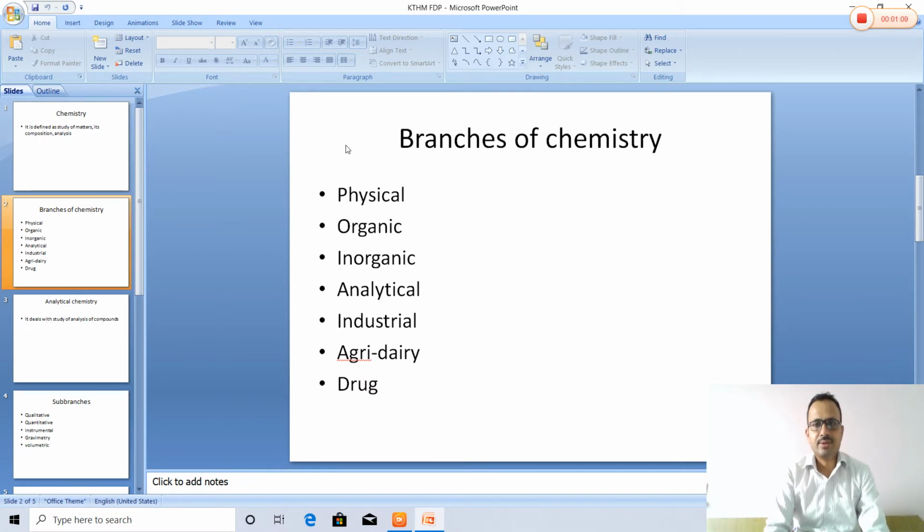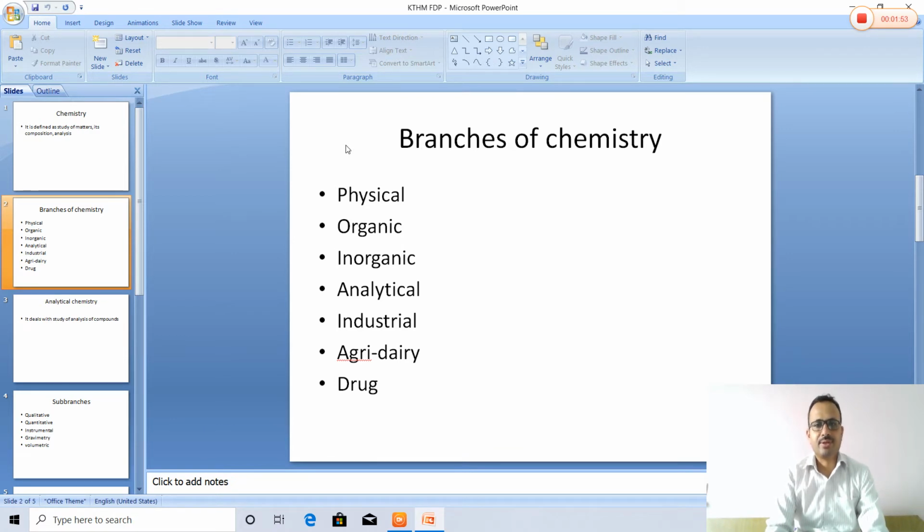Next slide. There are different branches of chemistry: physical chemistry, organic chemistry, inorganic chemistry, analytical chemistry, industrial chemistry, agrarian chemistry, drug chemistry. Physical chemistry deals with the study of laws and fundamental concepts like thermodynamics, and equations and expressions like PV = nRT. Organic chemistry deals with the study of the chemistry of carbon compounds.